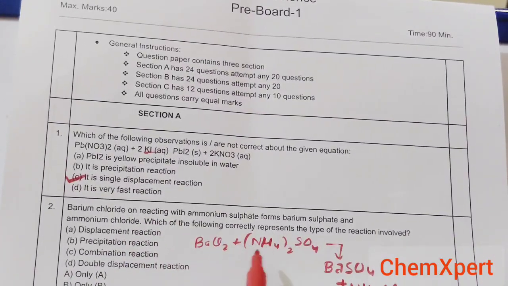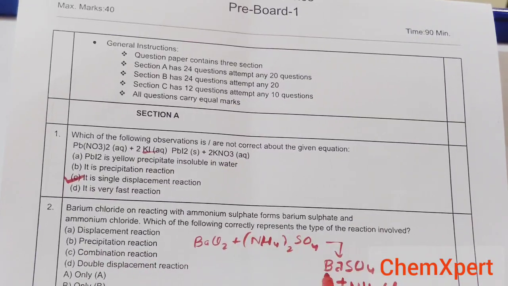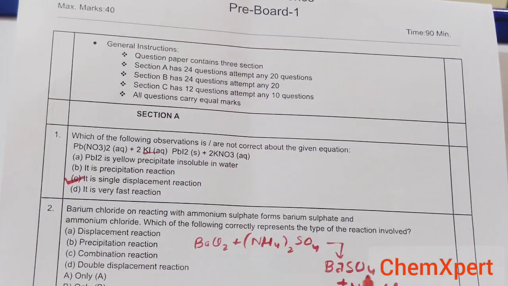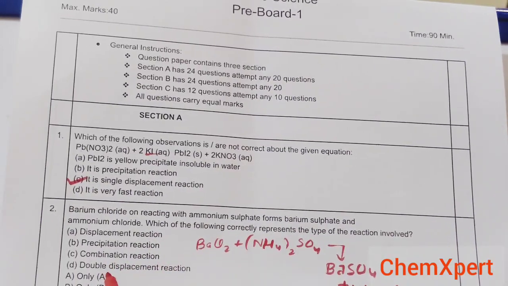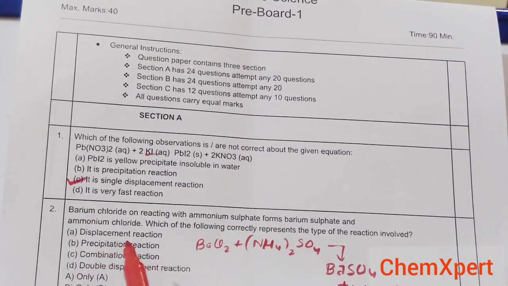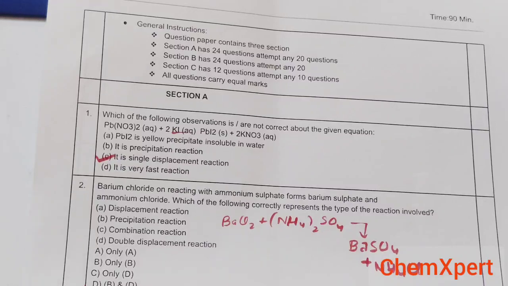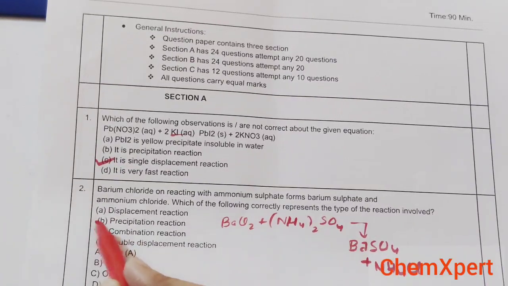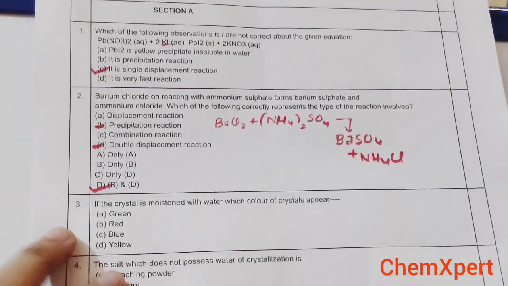Yes, it is a displacement, but it is a double displacement reaction. Precipitation reaction, yes, because a white precipitate of BaSO4 is formed in this case. Combination, no. Double displacement, yes. So options B and D are correct here. So the BD option is given on the D side. Both B, that is precipitation, and the double displacement. So option D is the correct answer here.